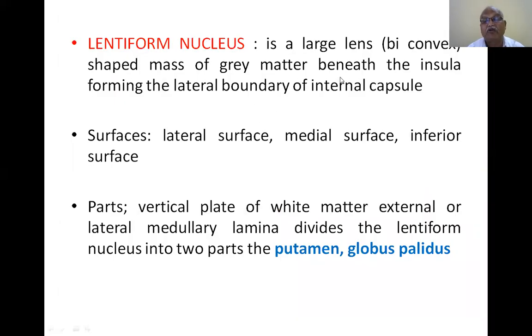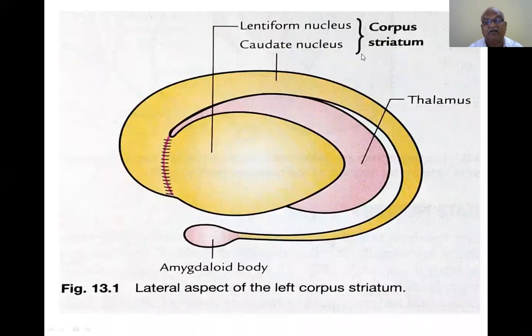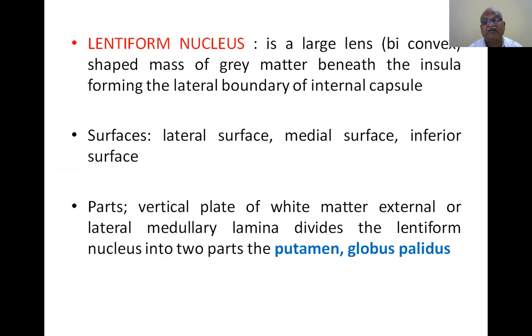Now, the lentiform nucleus is a large biconvex shaped mass of gray matter beneath the insula, forming the lateral boundary of the internal capsule. It has surfaces: lateral surface, medial surface, and inferior surface.